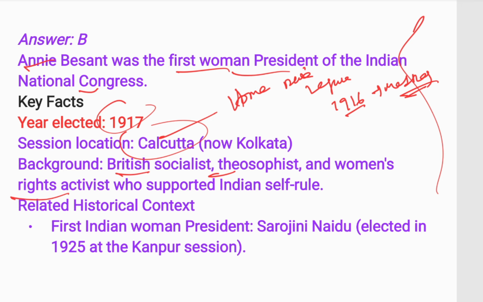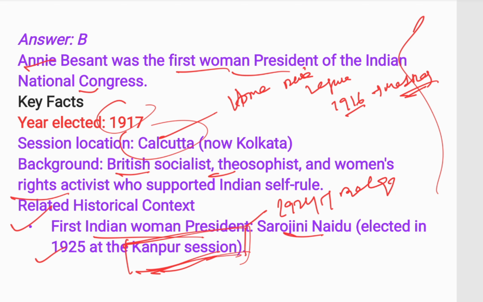Okay. First Indian woman president Sarojini Naidu was elected in 1925 at the Kanpur session. Remember, the Kanpur session was just after the 1924 Belgaum session where Mahatma Gandhi presided.